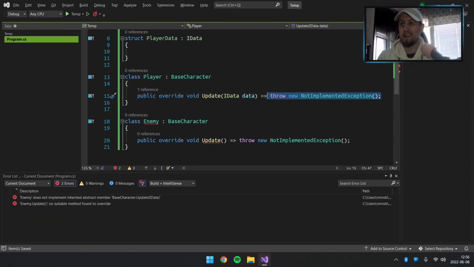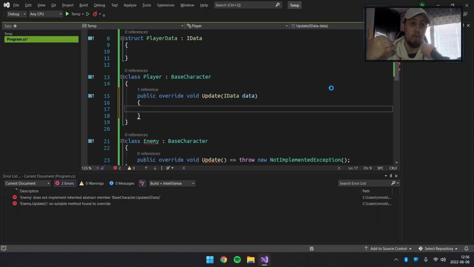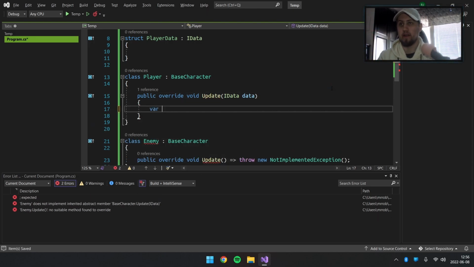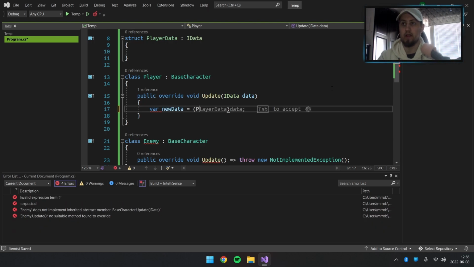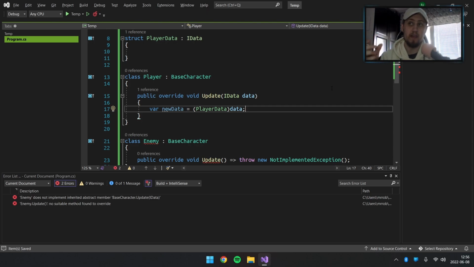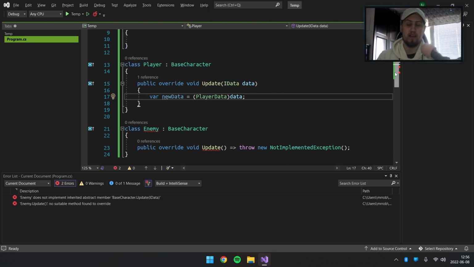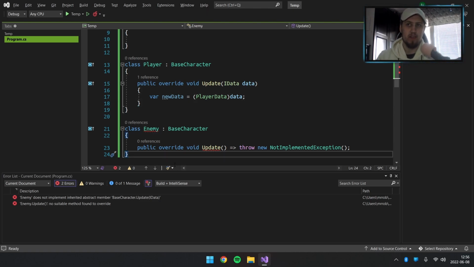Now, in the method, we could cast it back as the struct. So like new data, we do player data, like so. The problem here is that interfaces will unbox and box itself, so you generally get no performance by doing this. So we have a problem by using this method, and you can potentially use another design way to do this, but they actually have an abstract overload in C#. It's just a little bit unusual, let's say that.